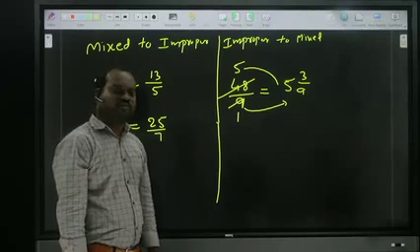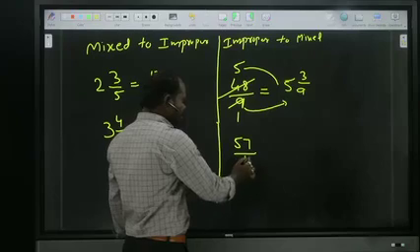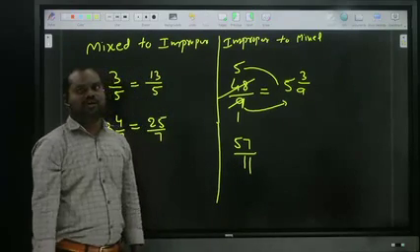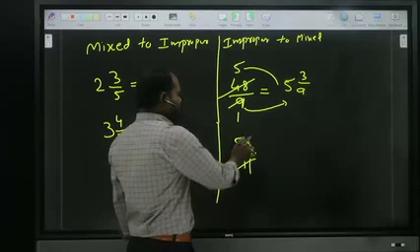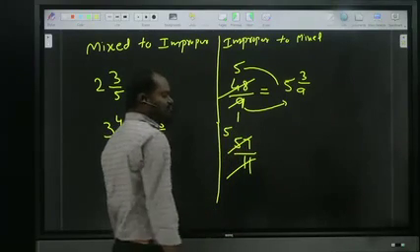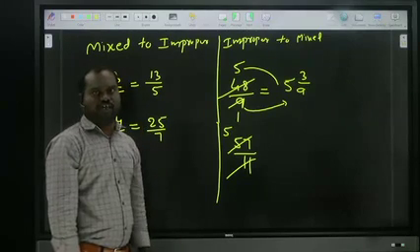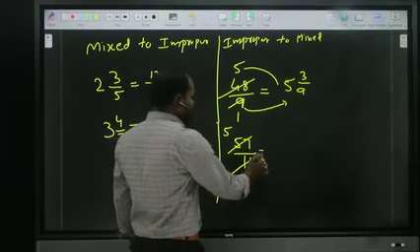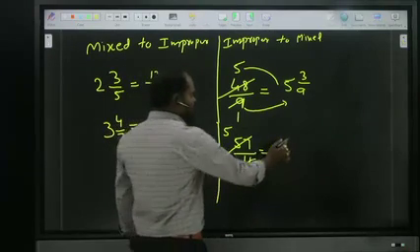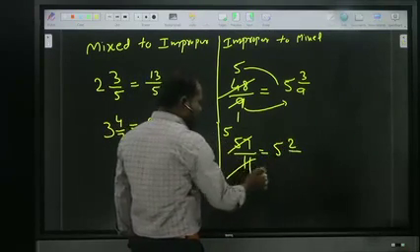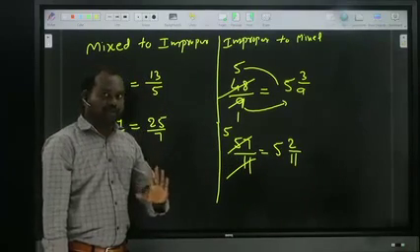Is it clear? We'll see one more. 57 by 11. 57 by 11. So first of all, cancel it. 11 ones, 11 fives are 55. 11 fives are 55 means how much balance? 2 balance. Okay. First of all write down 5. How much balance? 2. Write down 2. Next, the denominator as it is. What is the denominator? 11. Is it clear? 5 2 by 11. That is improper to mixed.